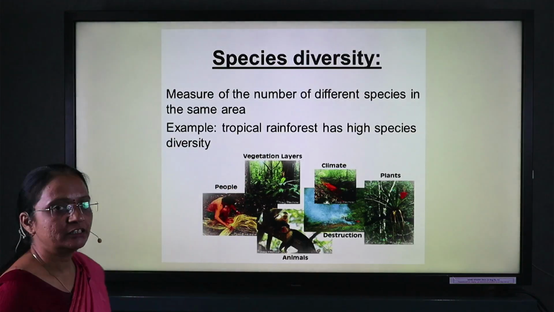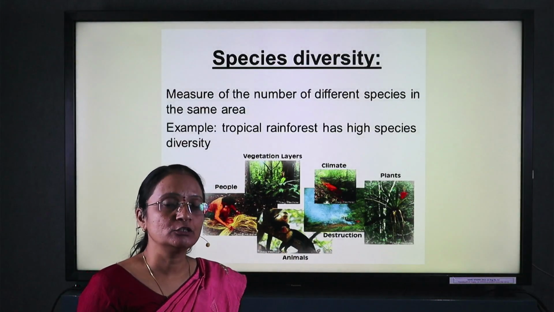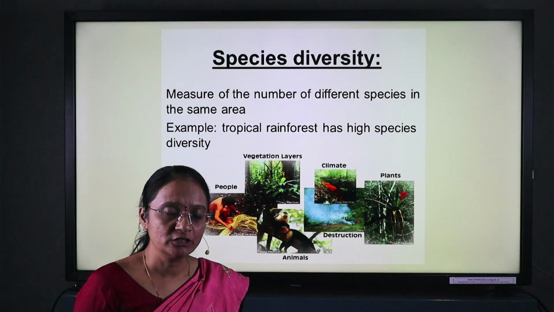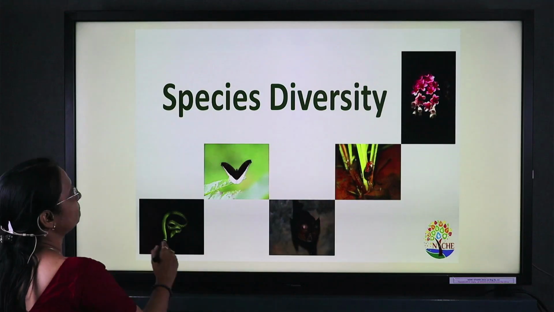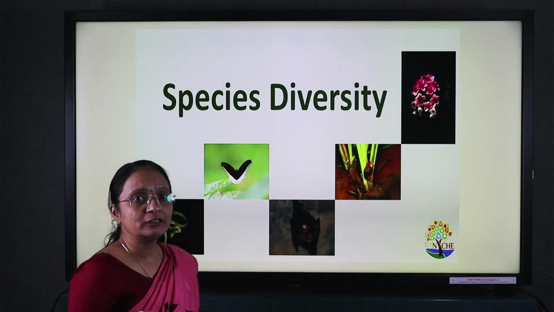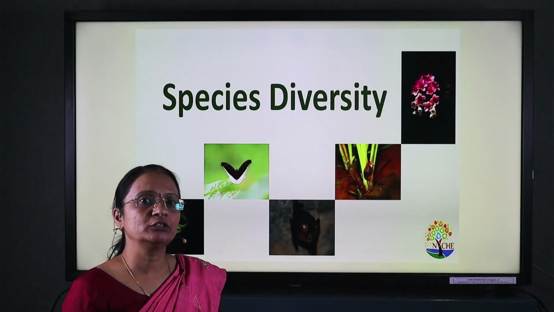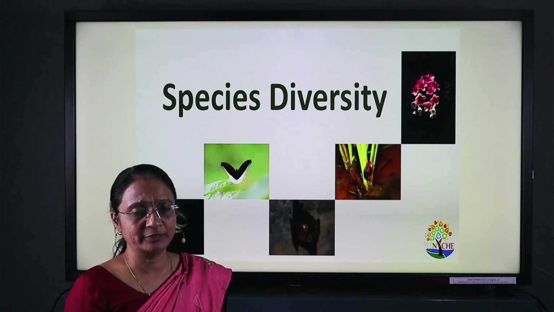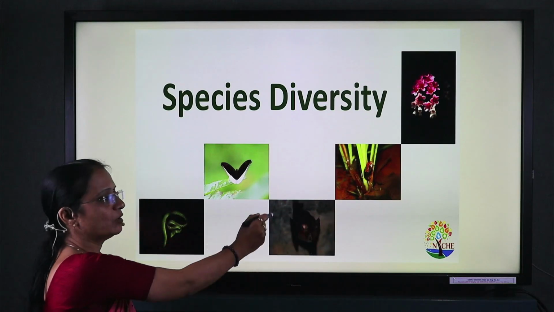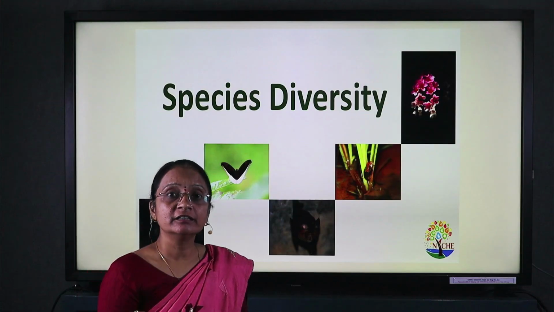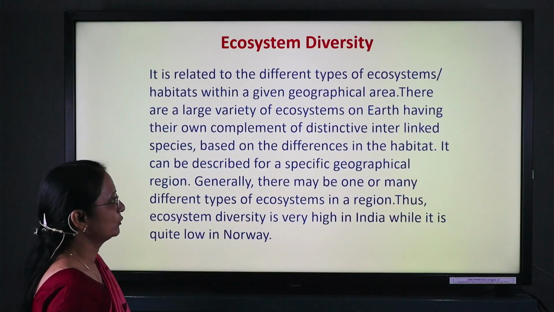This species diversity depends on the locality where that species grows, where they may remain dominant, where they remain recessive. Earth is huge, and due to geographical barriers, climate separation, and geographical separation, a large number of species grow in a single area. That variety and that diversity is observed.